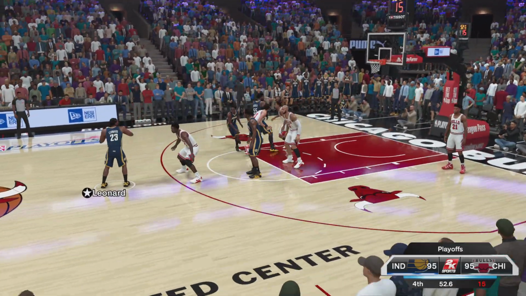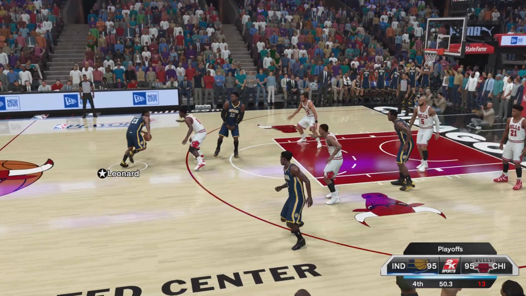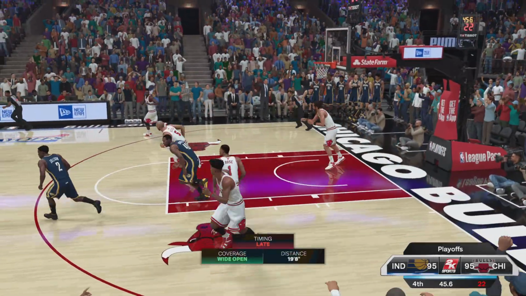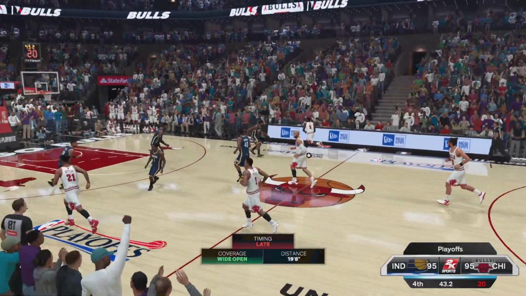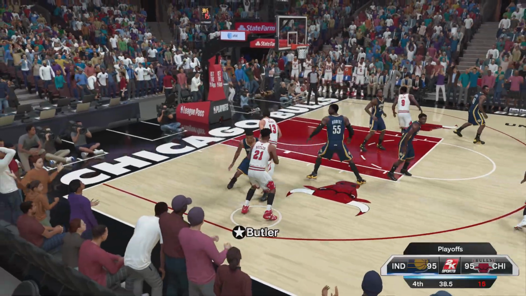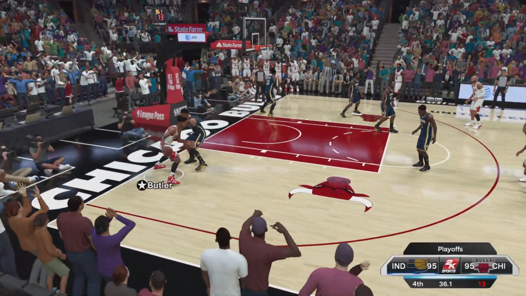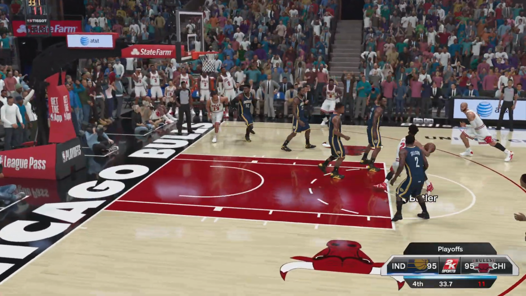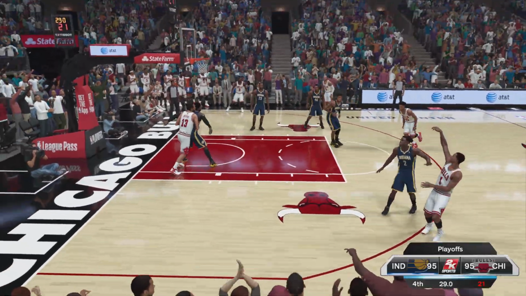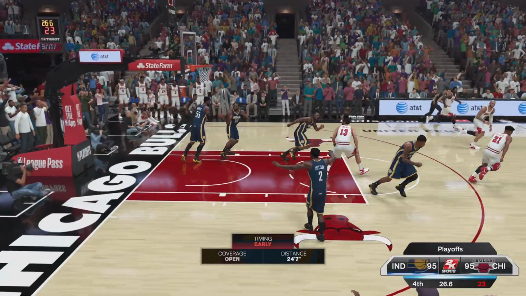Kawhi with the ball, calling for a screen. Joakim Noah, 3 mid. Miss. Back to Noah. Slashing. Oh, miss. Oh, almost out of bounds here. That should have been out of bounds, just the foot on the line. Locked up. Miss. Rebound by Noah. Back to D-Rose. Miss again.